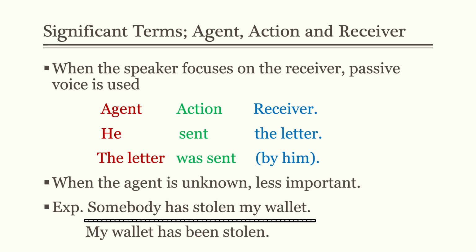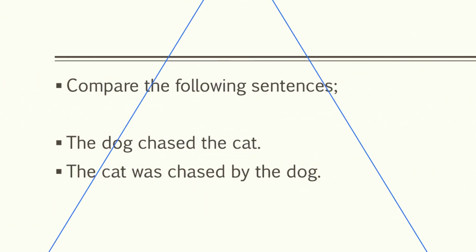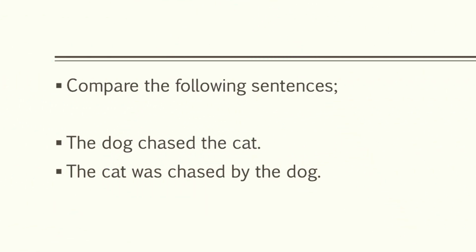For example, somebody has stolen my wallet. In this sentence, the doer, the agent is unknown. So we will change it into passive voice and we will say, my wallet has been stolen. Here you can pause the video and try to compare these two sentences. I'm reading these sentences for you.